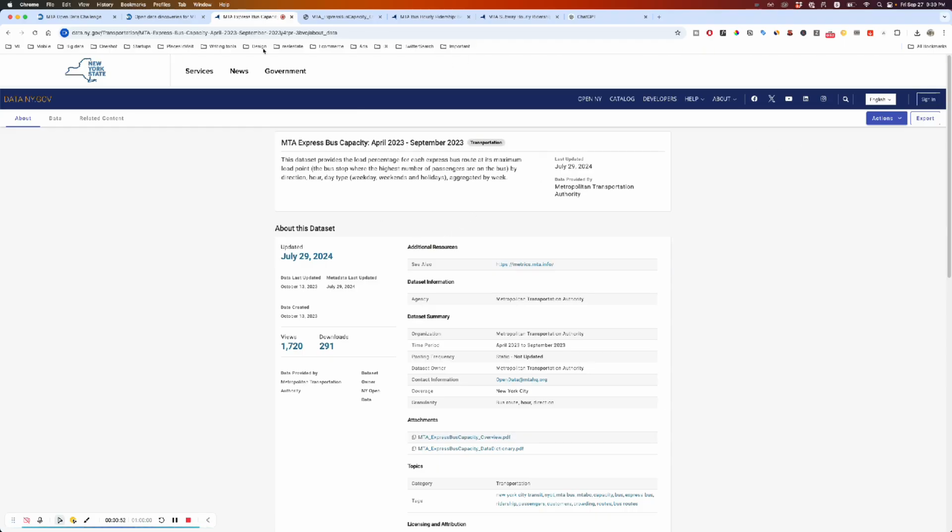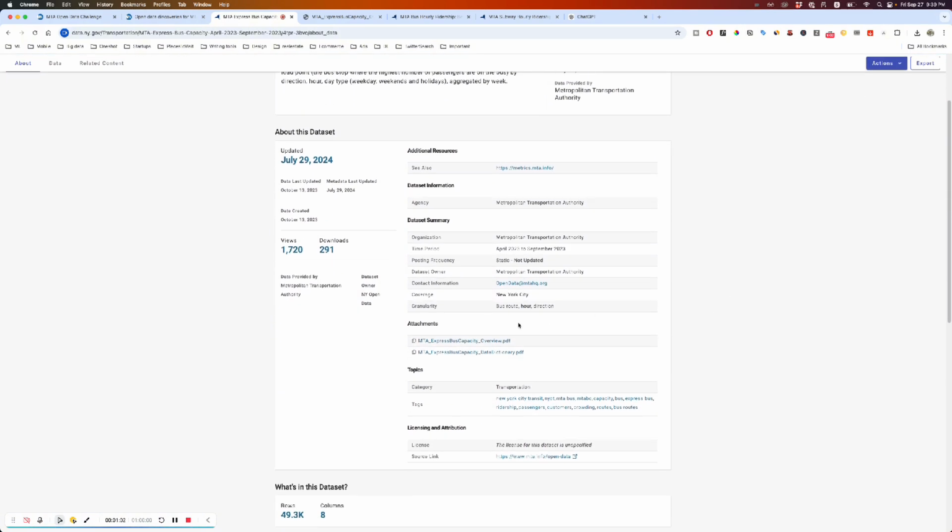If you go to data.ny.gov and find the MTA Express bus capacity dataset, you can go ahead and export the data, which will download it as a CSV. Along with that, I also want to download the overview and the data dictionary field. These are the three files which we'll use to start our initial exploration in ChatGPT.